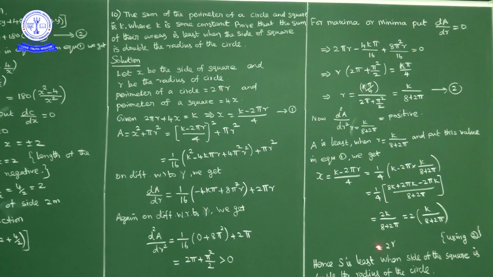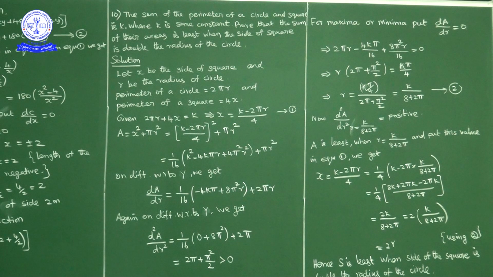Okay. So x is equal to 2r. Combined area is least when the side of the square is double the radius of the circle. Now here, x is equal to what we got? X is equal to 2r. So area is least when the side of the square is equal to double the radius of the circle.